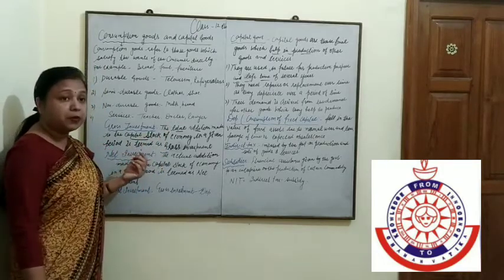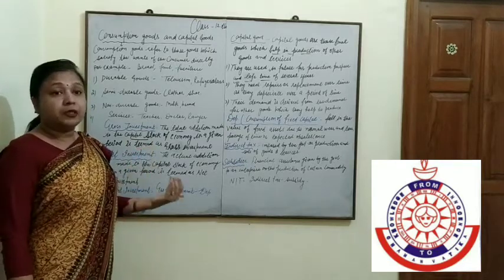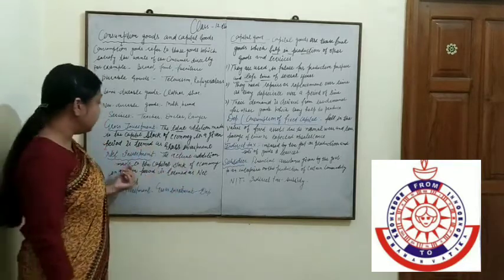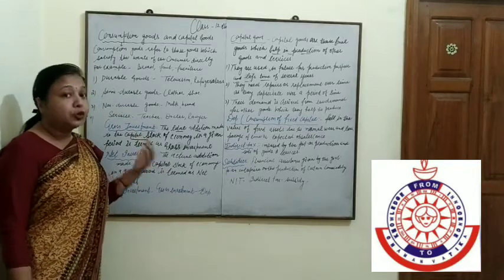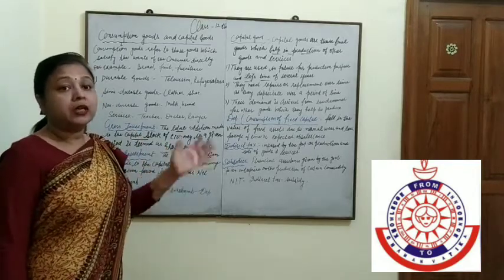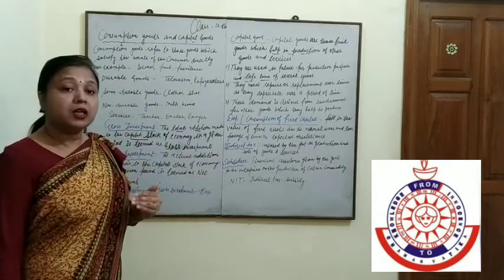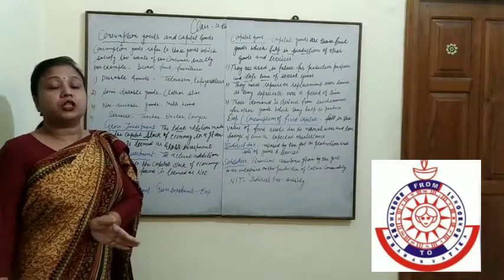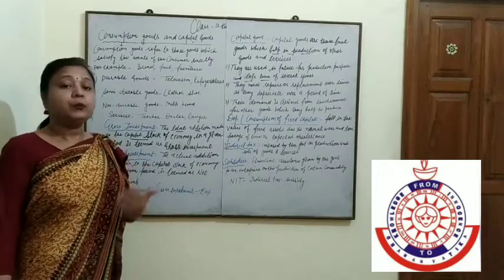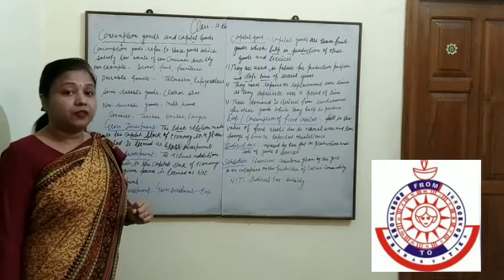And net investment means after depreciation. It means actual addition. Whenever we are using the capital goods, their value is depreciated. After the depreciation, what will be the value? That is known as net investment.